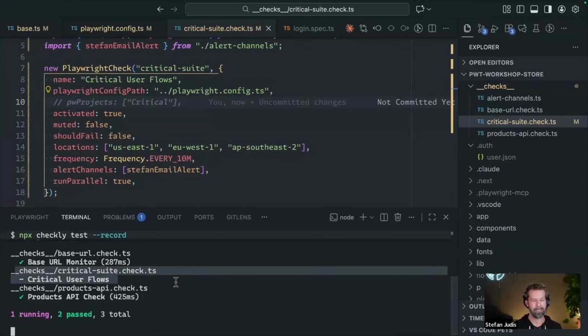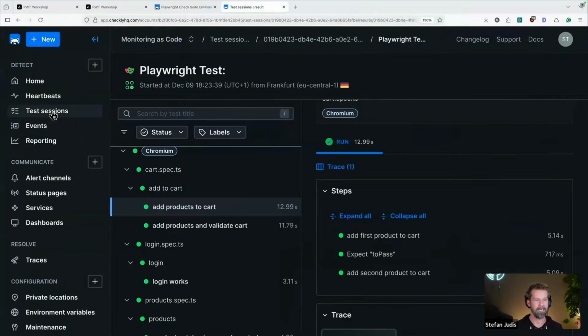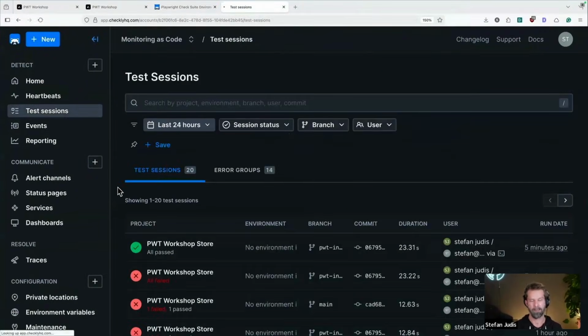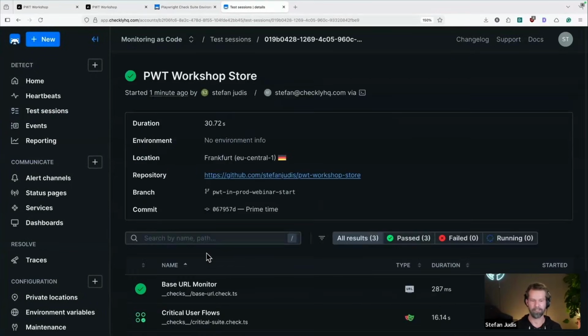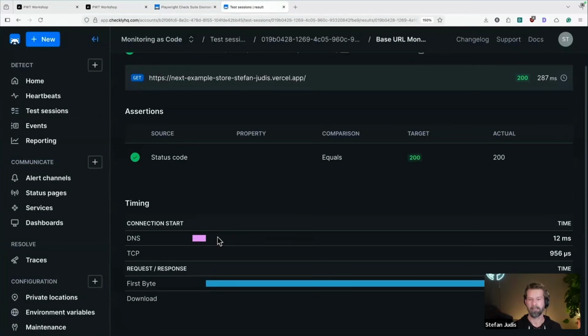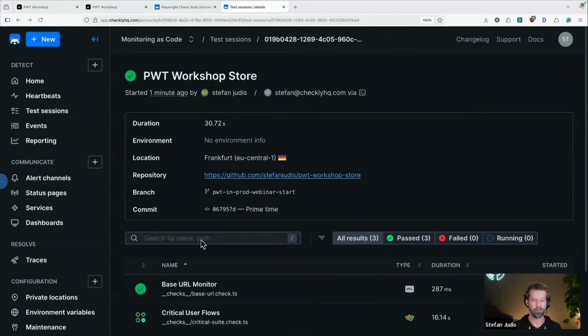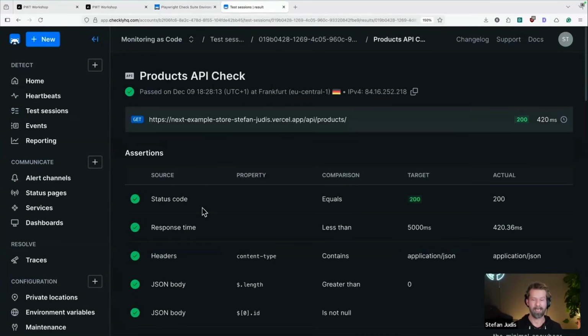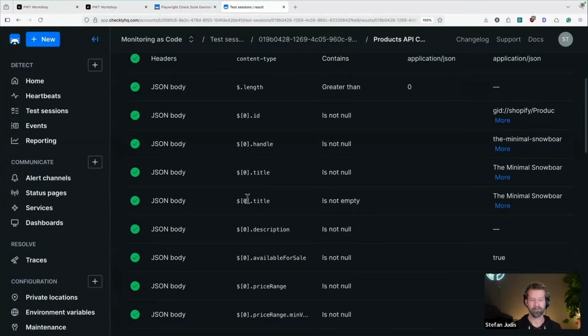And because I now added the record flag, we can again go to our test session here. We should now have a new test session that passed 1 minute ago. Here we have our uptime monitor, right? We see some information about HTTP and how this one went. Then we have our API check that checked for certain JSON properties.